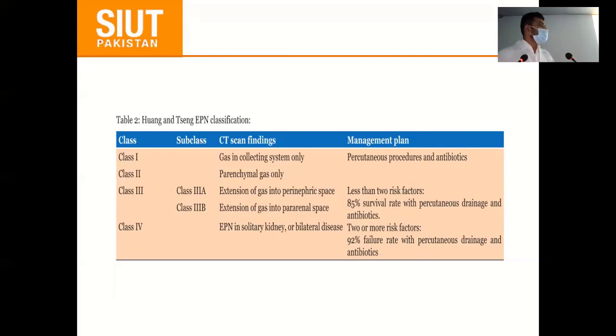Initially, if patients present, we admit them because it is a urological emergency, and we have to start antibiotics. If the kidney is obstructed, we have to percutaneously drain that system, and if there is no obstruction, we continue antibiotics. If after antibiotic treatment the patient's severity is not improving, then we have to further evaluate by DMSA or any other study, so we have to decide whether the kidney is non-functioning or not. Then we have to move forward to nephrectomy.